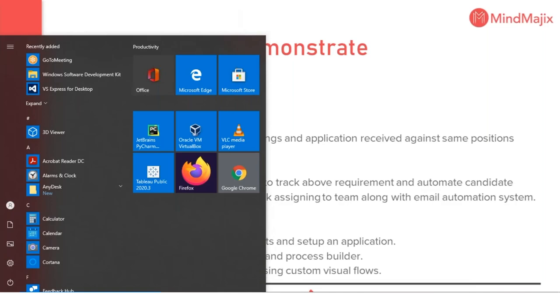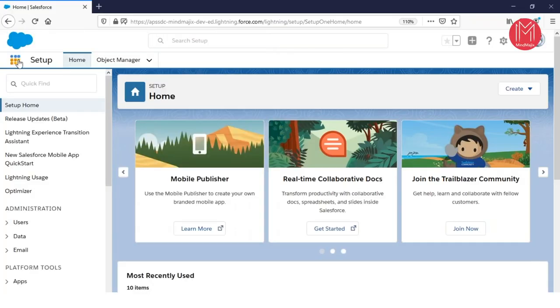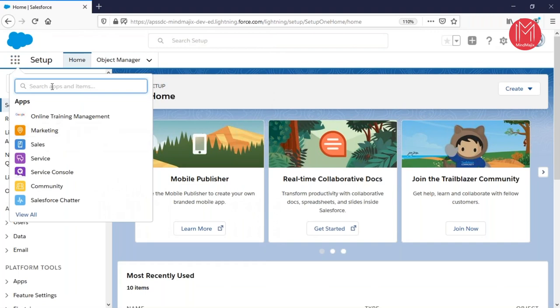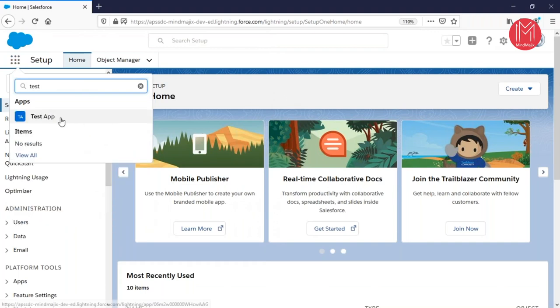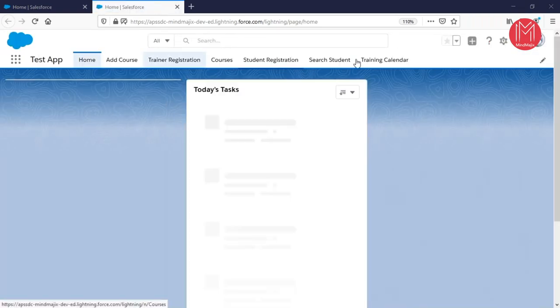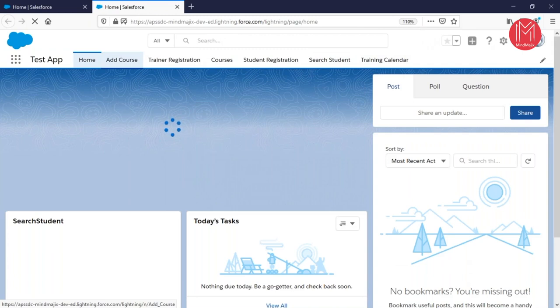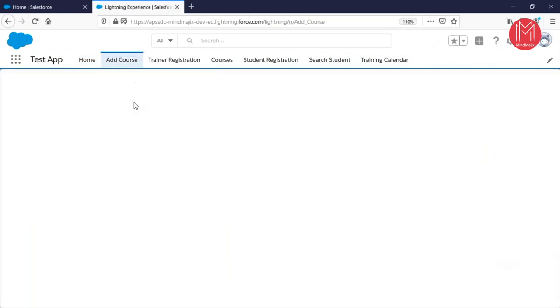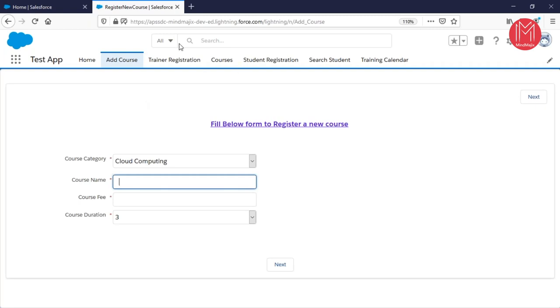Now let me give you a quick walkthrough about Salesforce actually. I was talking about a project, so let me give you a quick walkthrough of it. My project is something like this one. As you can see, for example, if I want to add a new course, I can quickly get to the option and add a new course from here, and this information will be stored in my Salesforce.